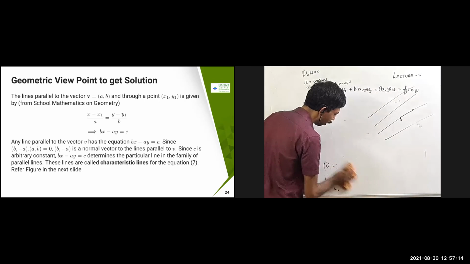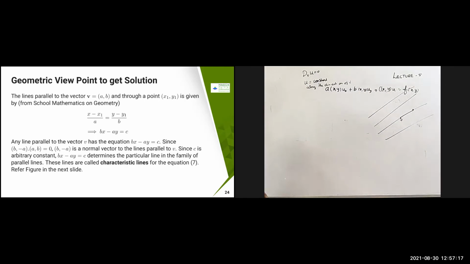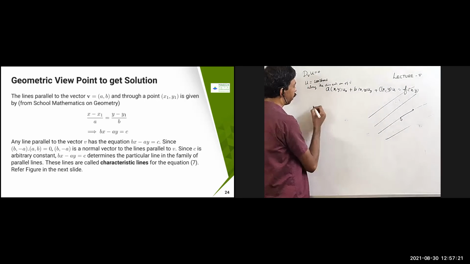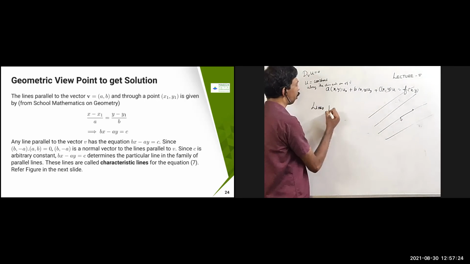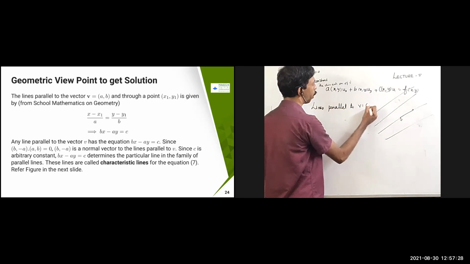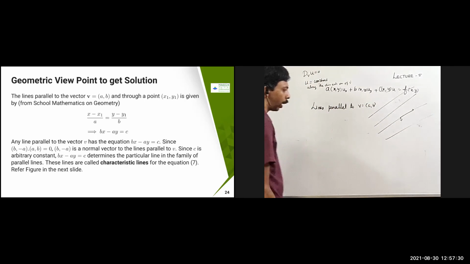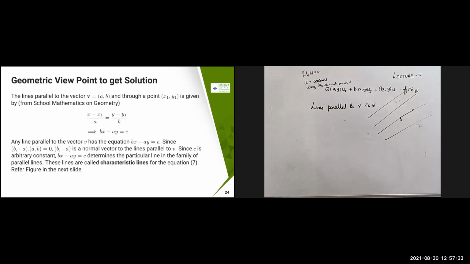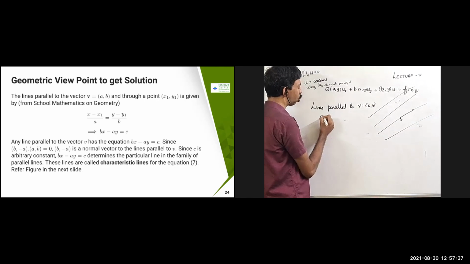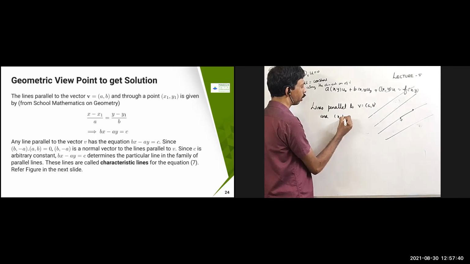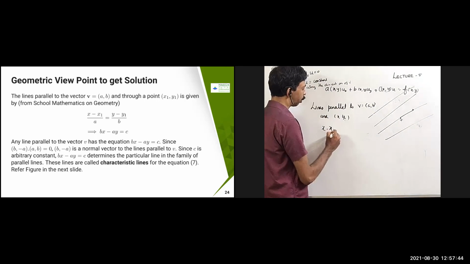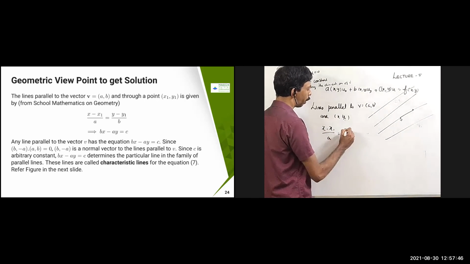You remember I put one condition, a squared plus b squared not equal to 0. That is going to play a crucial role here. What I'm going to do here is obtain the lines parallel to v equal to (a, b). From school geometry, you might have studied this: suppose we want the line parallel to (a, b) through the point (x1, y1). The equation of that line can be represented as (x minus x1) by a equals (y minus y1) by b.